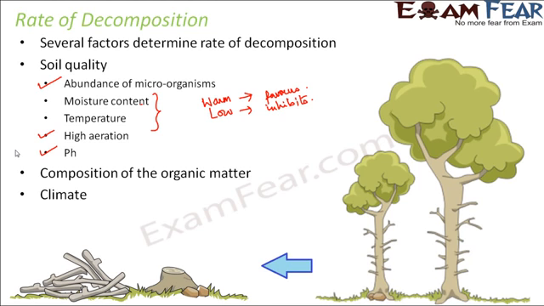A temperature on the slightly higher side will favor the process of decomposition and would therefore increase the rate of decomposition, whereas an extremely low temperature would inhibit and therefore decrease the rate of decomposition. So temperature and moisture content of the atmosphere affect the soil quality as well as the performance of the decomposers in the process of decomposition.